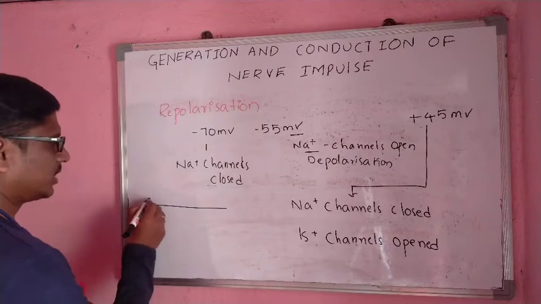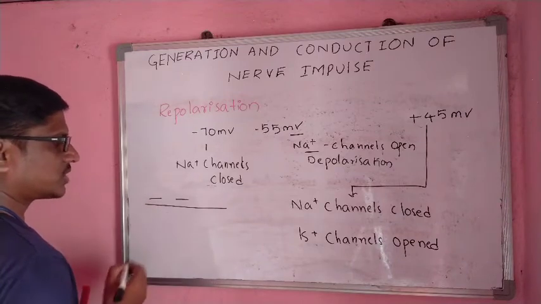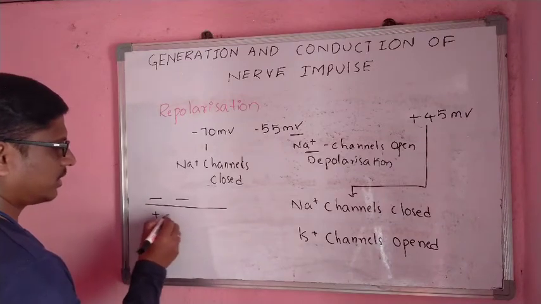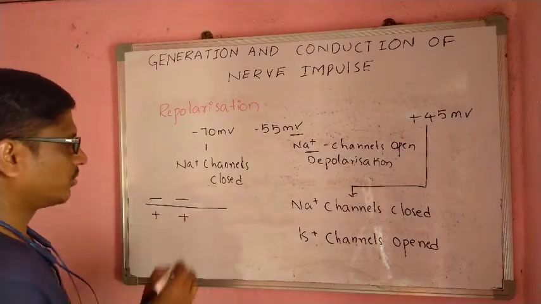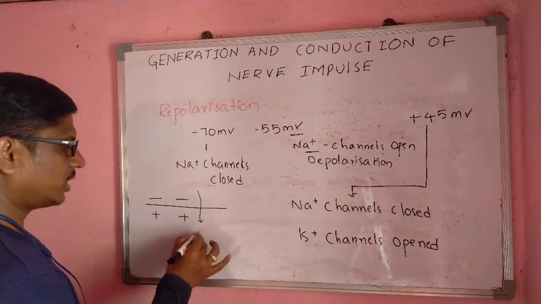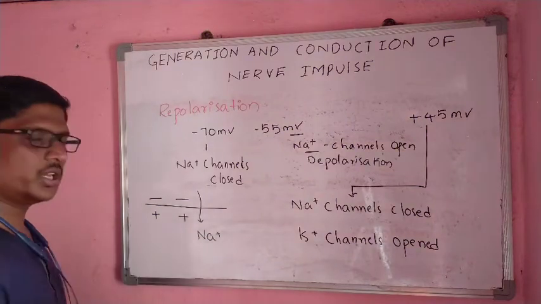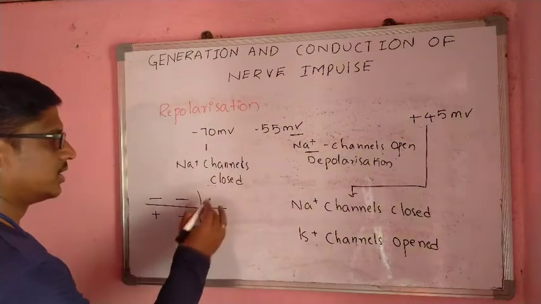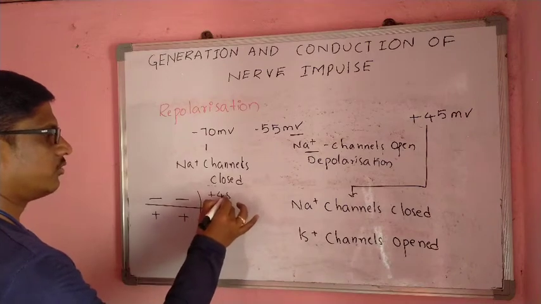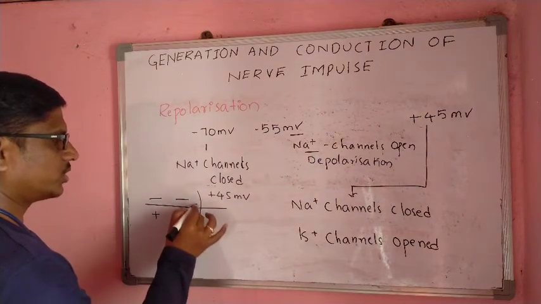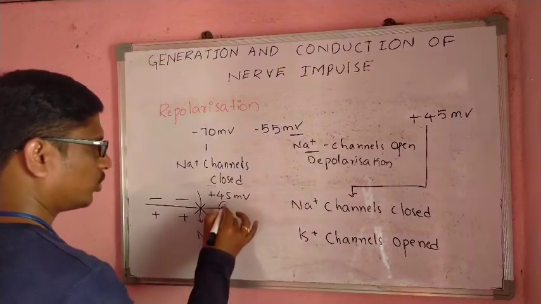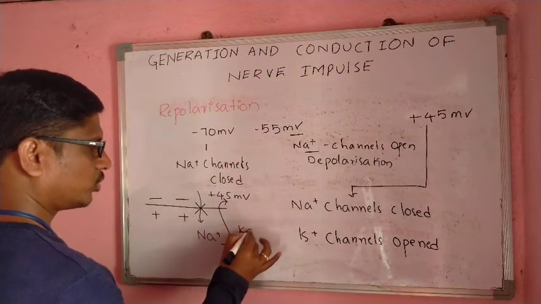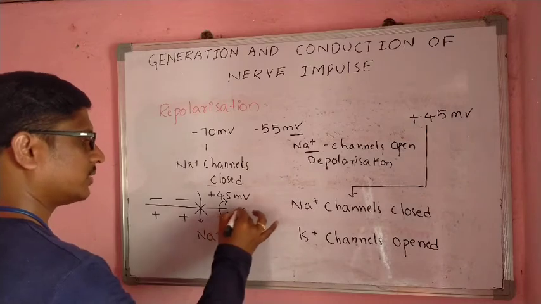Here in depolarization, the negative charges were outside and now inside there are positive charges. This is the depolarized condition, because of the sodium influx. When it reaches 45 millivolts, the sodium channels close, then immediately the potassium channels open.